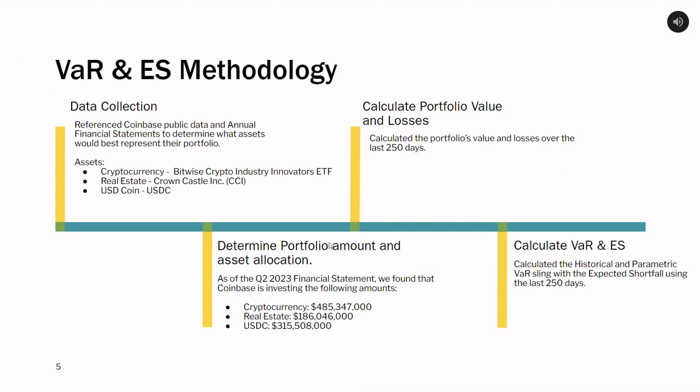Over the next few slides, we will discuss the methodology and results associated with value at risk and expected shortfall. Just some high-level steps that we took to calculate the value at risk and expected shortfall are, of course, data collection, determining the portfolio amount and asset allocation, calculating portfolio value and losses, and of course, getting the results for the value at risk and expected shortfall.